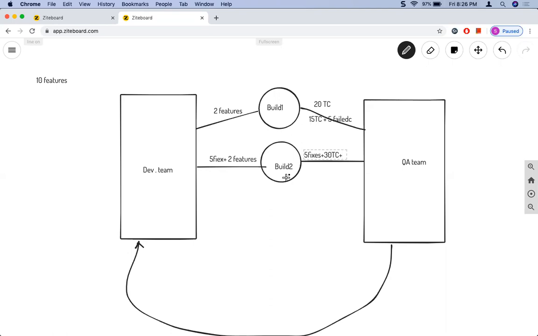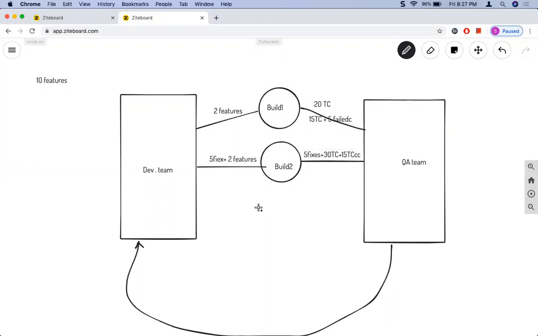Now, what is the challenge in regression testing? We can do this manually, right? Build one came, the QA team picked it up, executed 20 test cases, and reported 5. This is fine. Then they picked up build 2, verified the 5 fixes, and wrote 30 new test cases, which are executed manually. And if you observe, these 15 test cases, which already passed, are executed again. And also, say for example, there is another build 3.